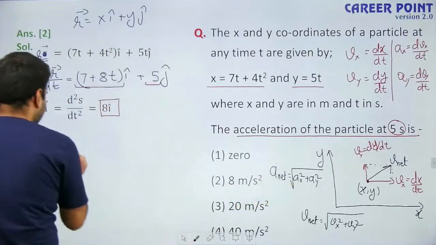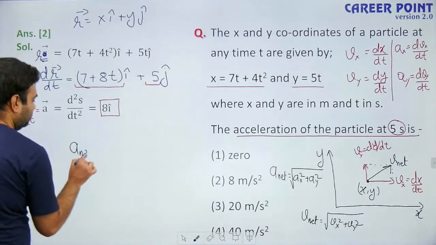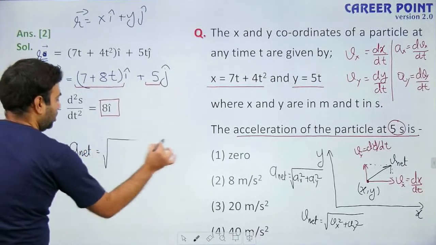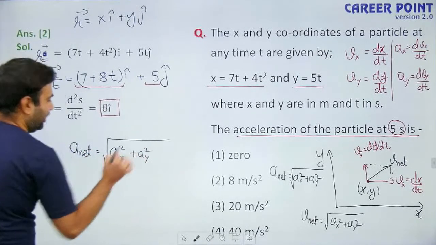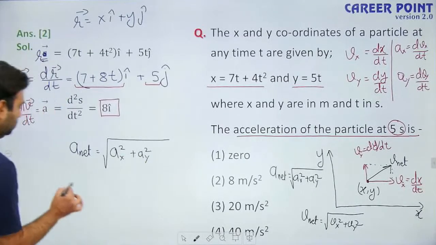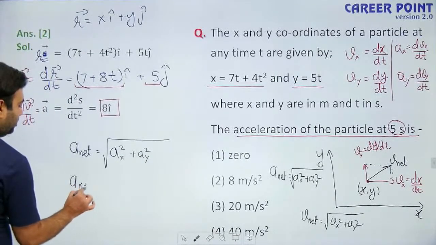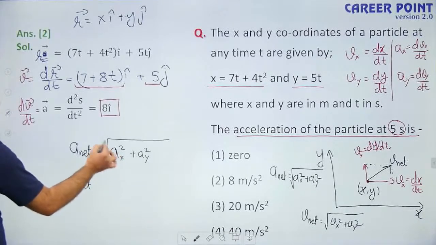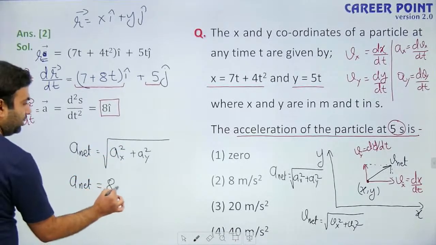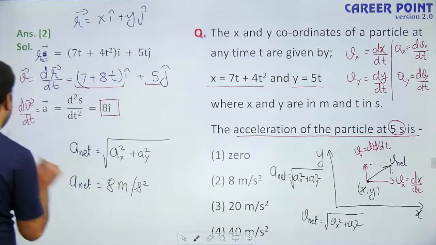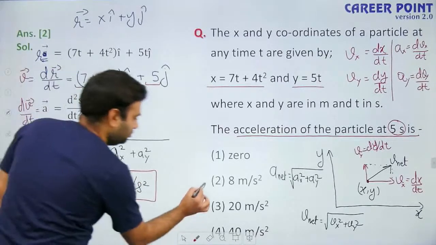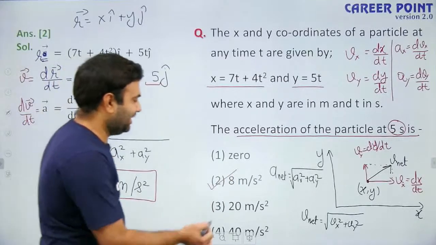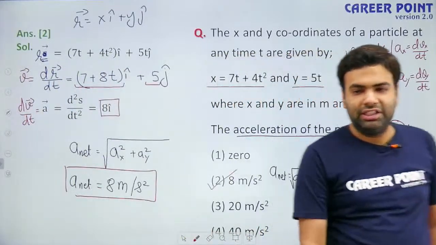So to calculate net acceleration, a net will be equal to the square root of x component square plus y component square. So what is net acceleration? The y component is 0, square root of 8 squared is equal to 8 meter per second square. So this is the net acceleration. Option 2 is the correct answer. Is it clear to all of you?